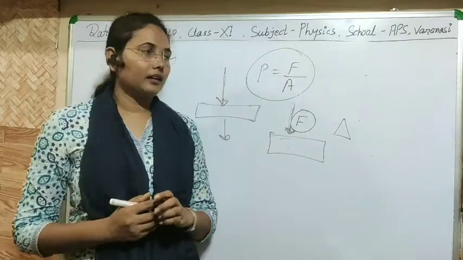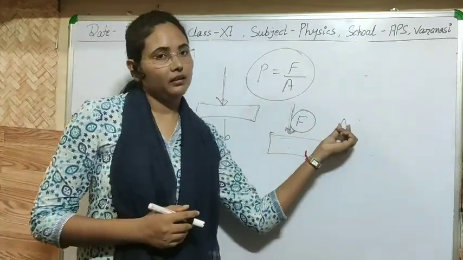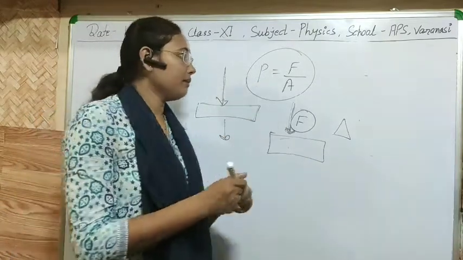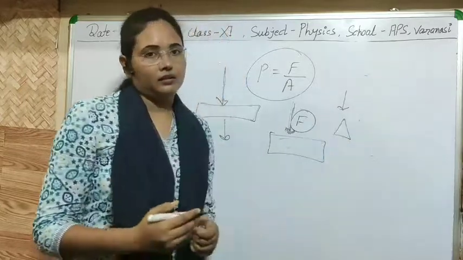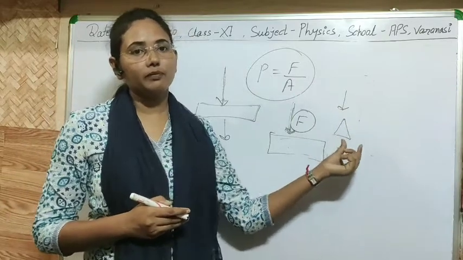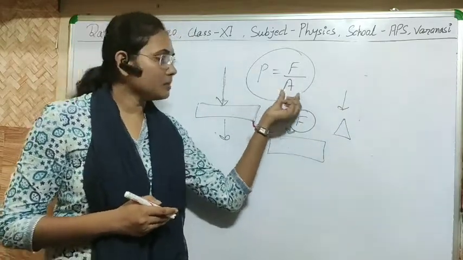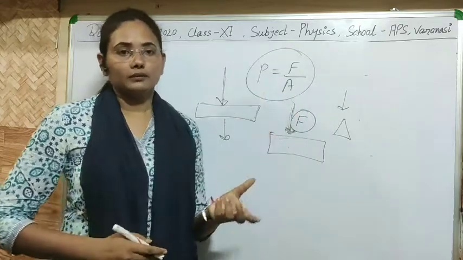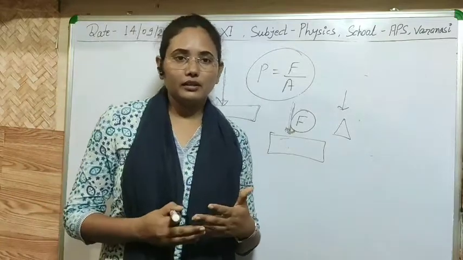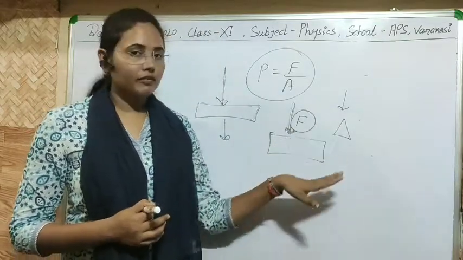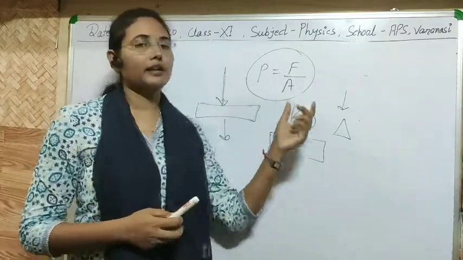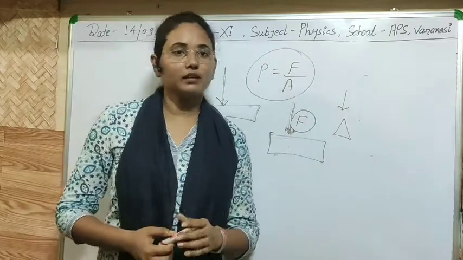So as you know, if there is a small area, then definitely there will be huge pressure. Again the same concept: if our foot applies a large pressure, a greater force, on this pebble, and the area of the pebble is smaller, then definitely there will be huge pressure, and we can't walk barefoot on it. So if we want to move on it, then you have to do something so that the area must be greater, and that's why pressure should be reduced.